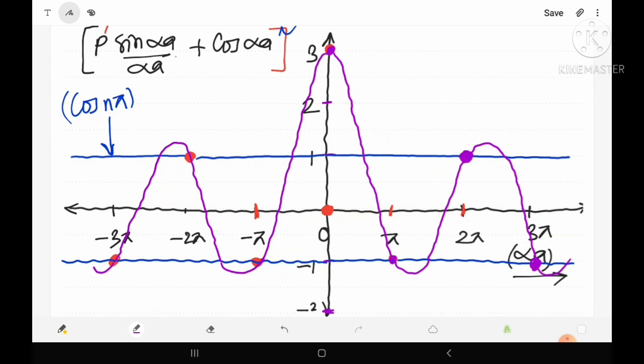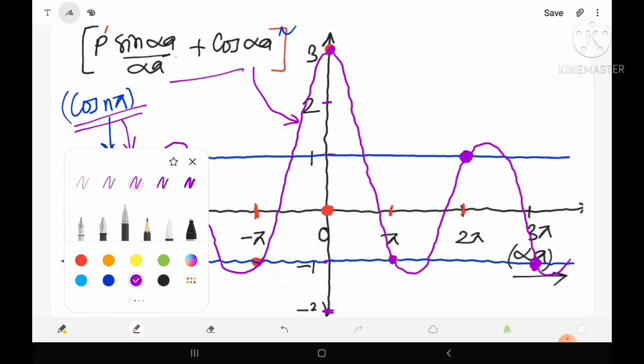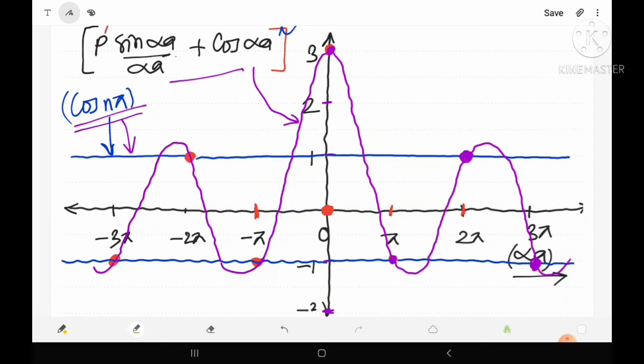Now suppose this is the curve for the left hand side and this is the curve for the right hand side. Now we have to find those portions of the left hand side which will come under the boundary of the right hand side. Let's see how we can find this. From this position, we are using the next color, suppose the green color is used here. If we consider the curve for the left hand side, then up to this point the curve is outside the boundary, but from here it will come inside the boundary.